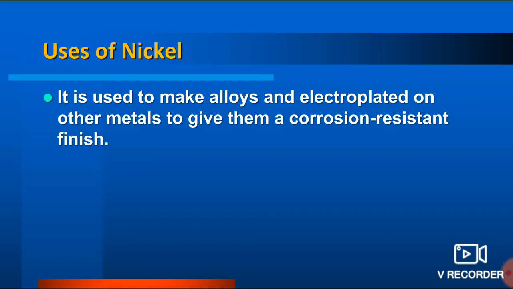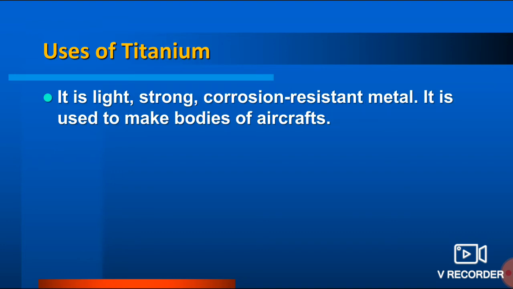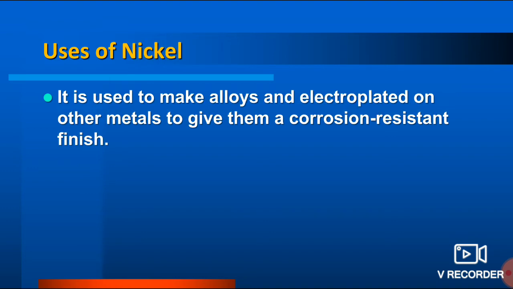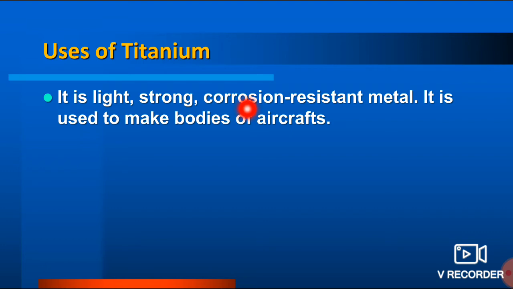Now nickel is also used for making metals corrosion resistant, and it is possible because of electroplating. Now the use of titanium. It is light, strong alloys, and this is a corrosion resistant metal.